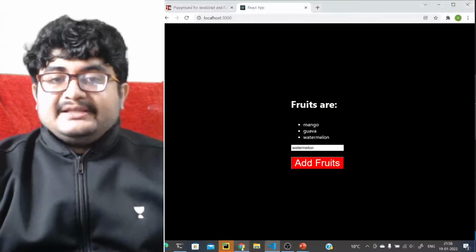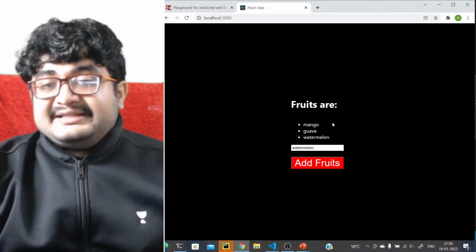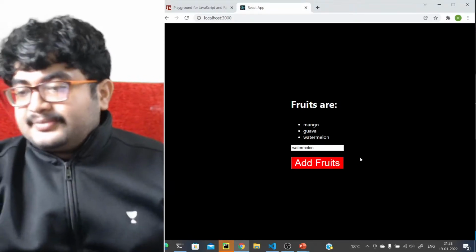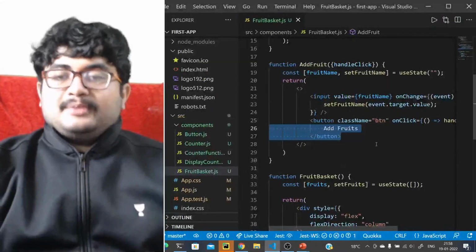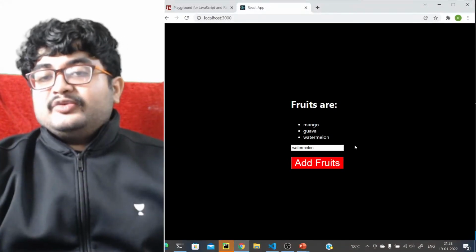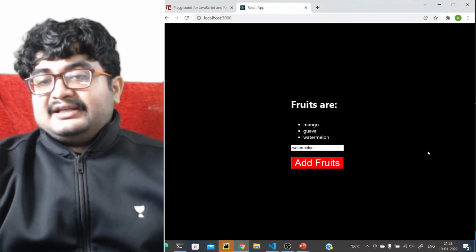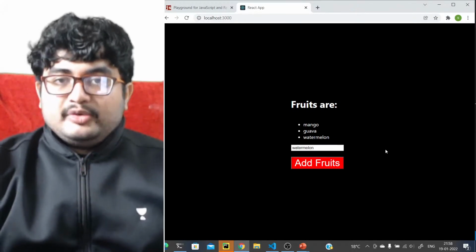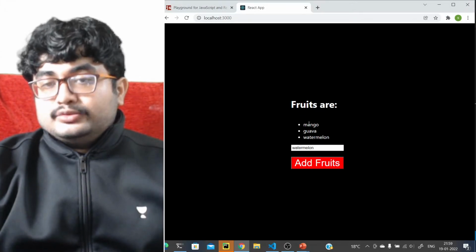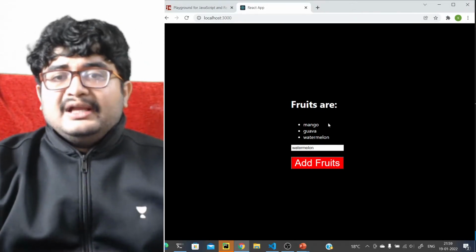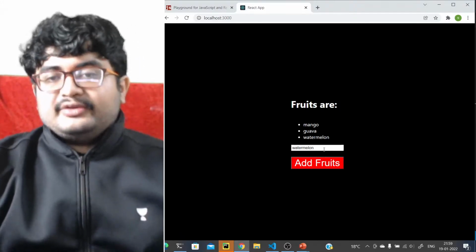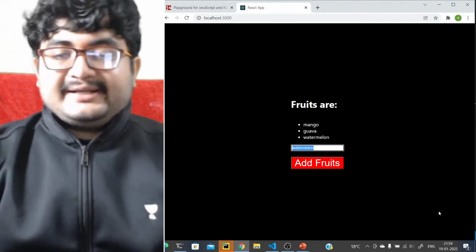And the challenge part will be that beside this mango, there should be a cross button which, if you click, it will get removed. Right, so that will be the challenge problem. One way you can remove a fruit is by adding another list where you can write a fruit name and it will be removed. But again, you can add this as a challenge problem, that you have a cross button beside each of them, and whenever you click on the cross button, it will get removed, right? Or a delete icon maybe.